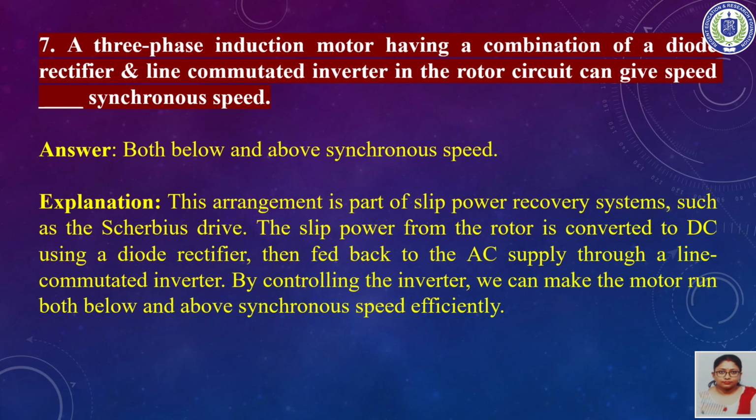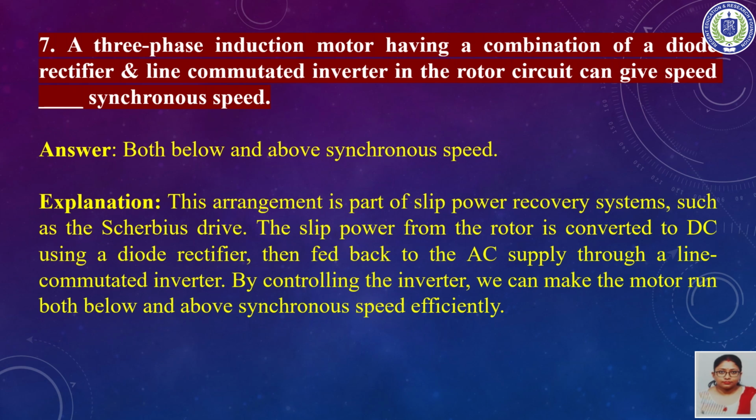The next question is, a three-phase induction motor drive having a combination of a diode rectifier and line commutated inverter in the rotor circuit can give speed dash synchronous speed. It is a fill in the blanks. Our answer will be both below and above synchronous speed.